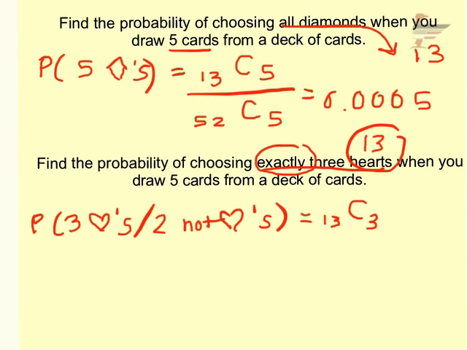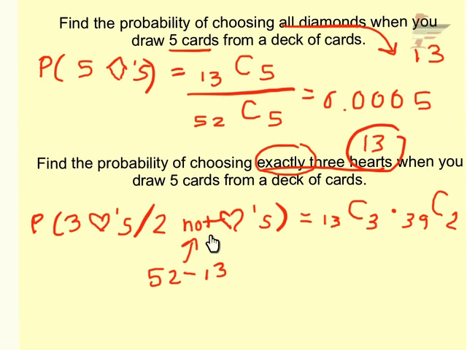Because I want exactly, I'm going to multiply by how many cards are not hearts. So if I take 52 minus 13, I get 39. So I know I have 39 non-hearts, and I want 2 of those. So again, I have 13 hearts, and I want 3.